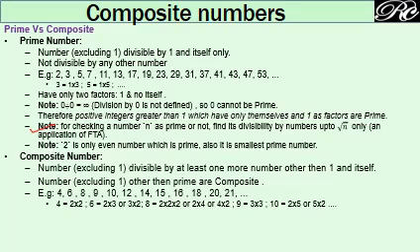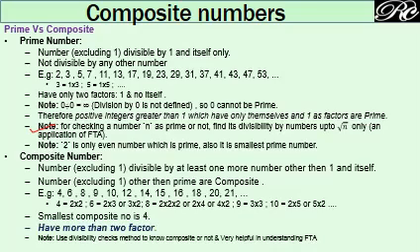If we take 6, then it can be written as 3 into 2. So 2 and 3 are the two other factors other than 1 and the number 6 itself. Therefore 6 is a composite number. Similarly you can try for the others. So the smallest composite number is 4. Keep in mind, a composite number must have more than 2 factors.